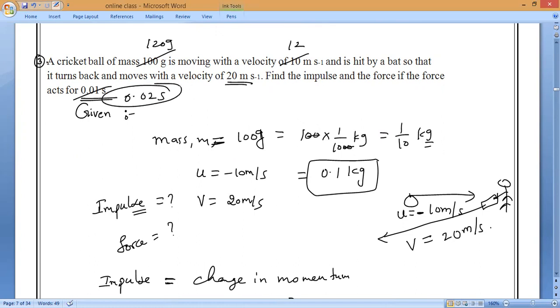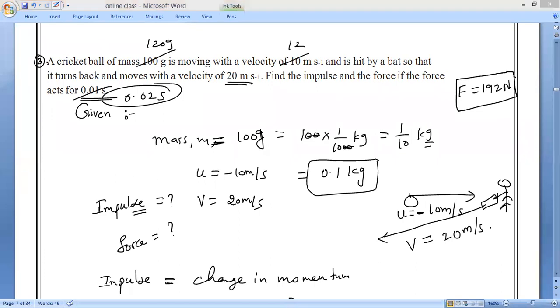Will you solve this question? It's the same question, but I am changing the values. Now the answer will come 192 newtons. Force will come 192 newtons. So solve it, verify your answer, and ask me whether you are getting the correct answer or not. Is it okay, everybody?